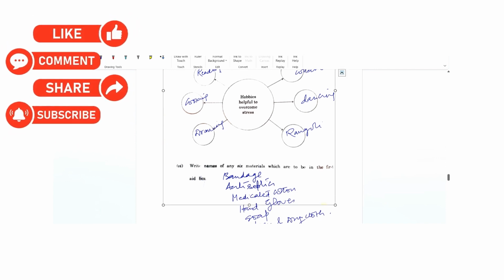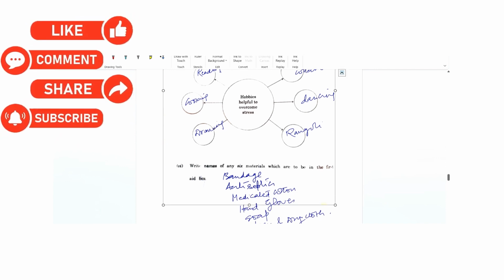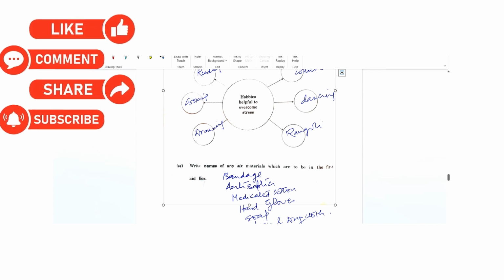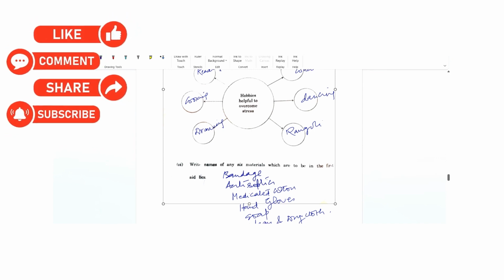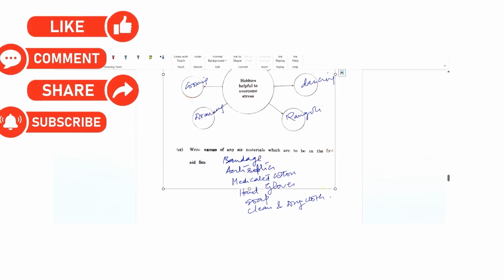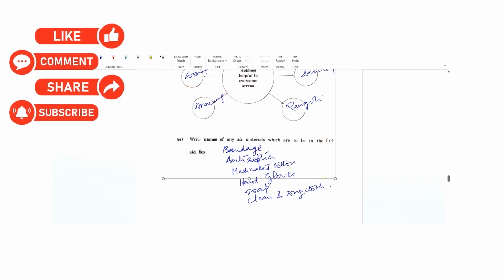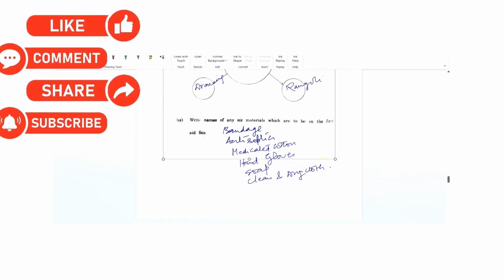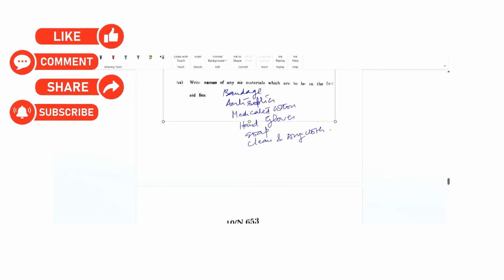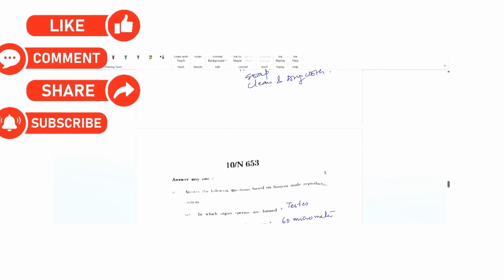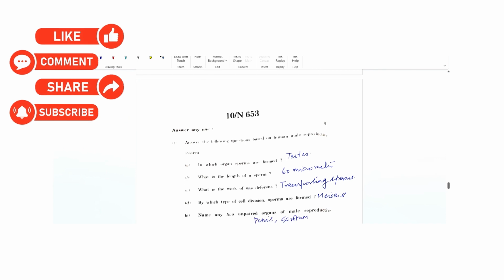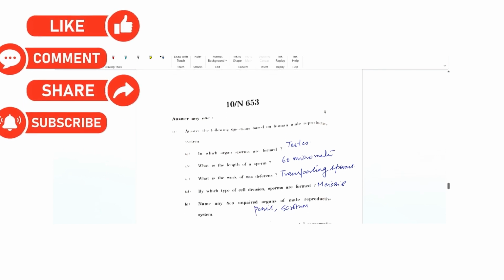Now write the name of 6 materials which are to be in the first aid box. First aid box normally contains many things, out of which 6 can be bandage, antiseptics, medicated cotton, hand gloves, soap, clean and dry clothes. You can write others also. This is what I found, few of them.